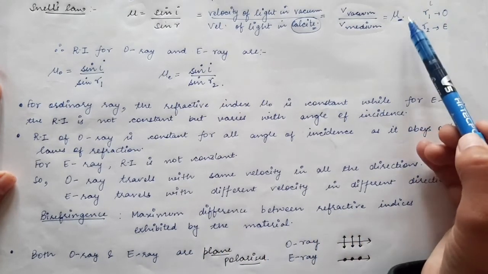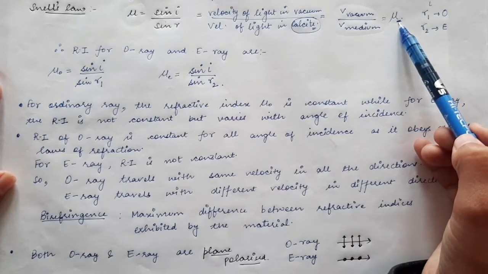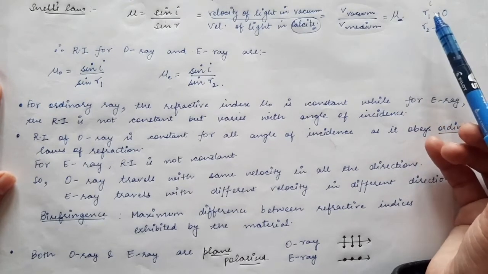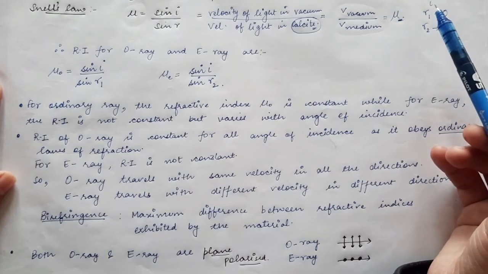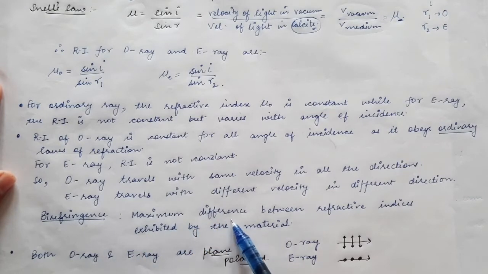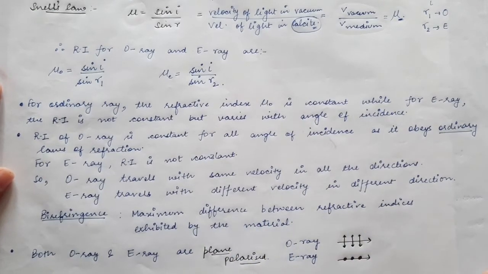As we have said, the refractive index of the material for the E ray depends upon the direction. So if in one direction it is minimum, then in another direction it will be maximum. The difference in the two refractive indices quantifies the birefringence. So birefringence is quantified as the maximum difference between the refractive indices exhibited by the material.